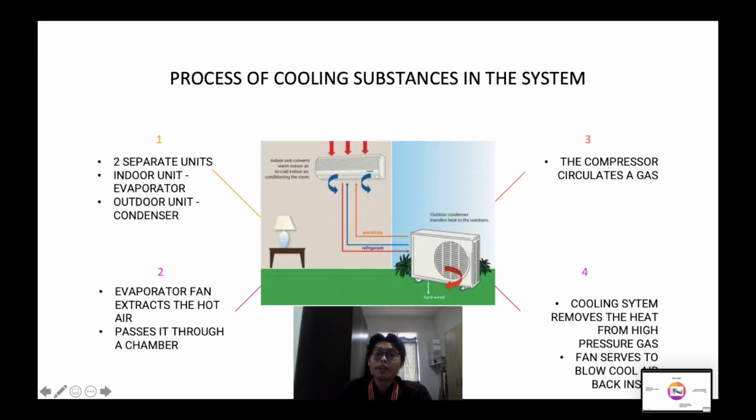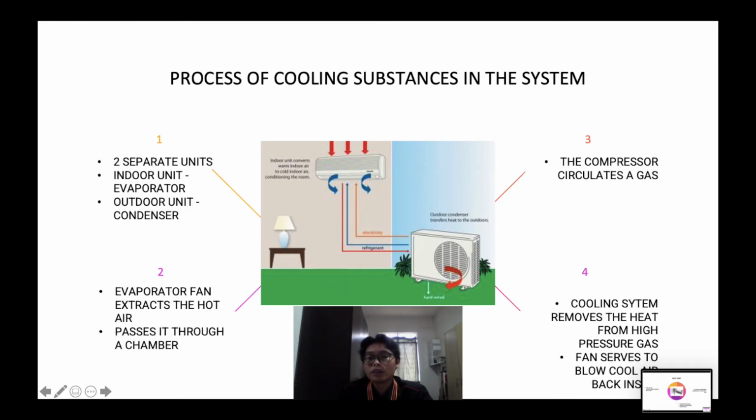Now, I will explain about the process of cooling substance in air conditioning system. The principle for an air conditioning system is simple: just keep the evaporator cooler than room temperature and the condenser hotter than the surrounding. First, a split unit has two separate units. The indoor unit is the evaporator and the outdoor unit is the condenser. The indoor unit will absorb the heat from the room and eject it to the surrounding.